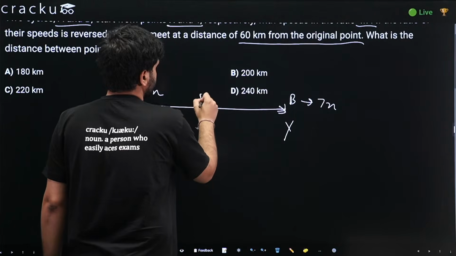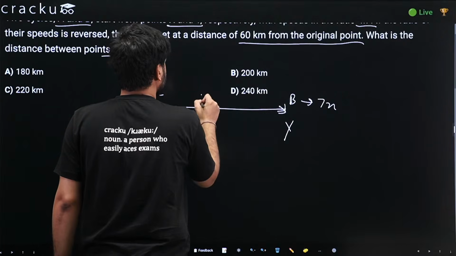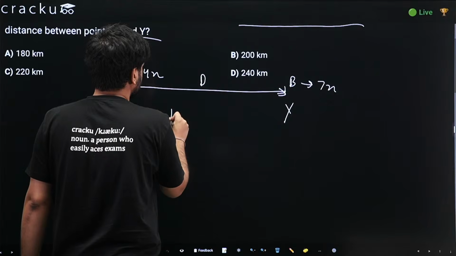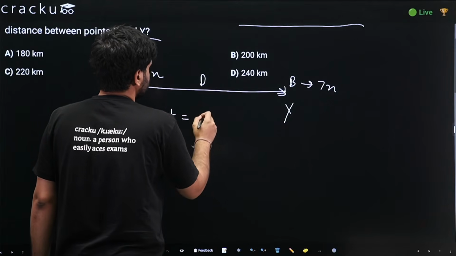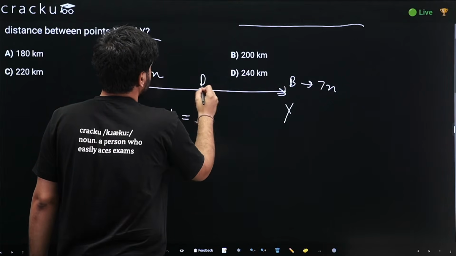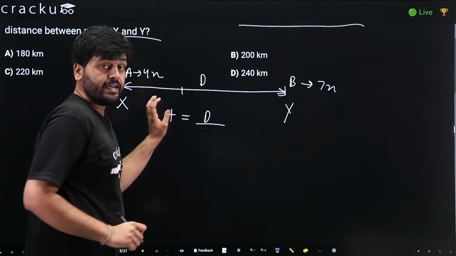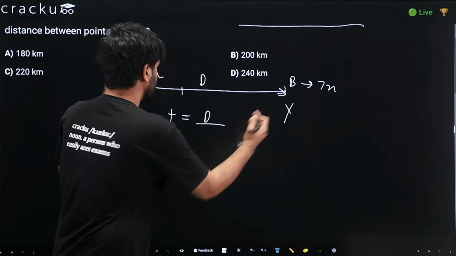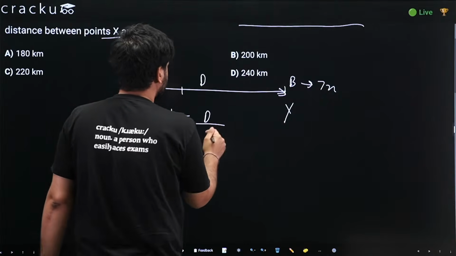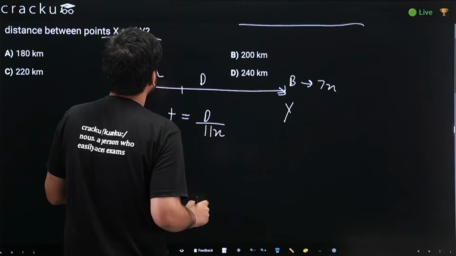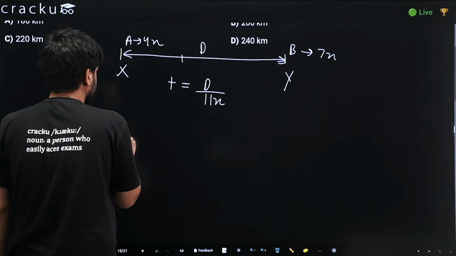Let us assume the total distance to be D. Can we say that the time taken T in this case to meet somewhere around here would be D upon the relative speed of both? They are moving towards each other. Relative speed would be added: 4x plus 7x, 11x.